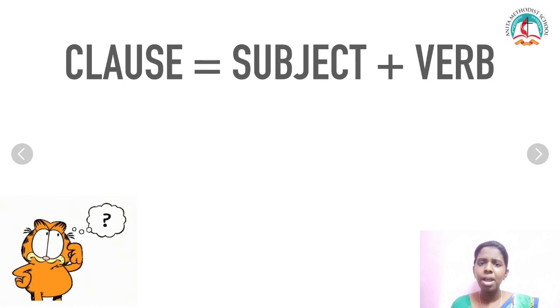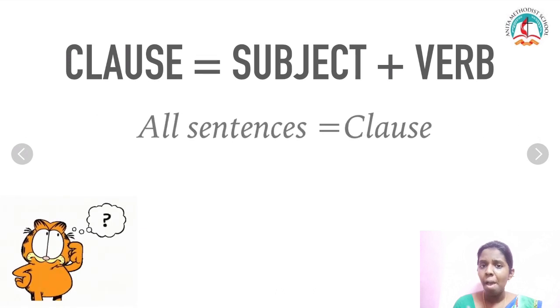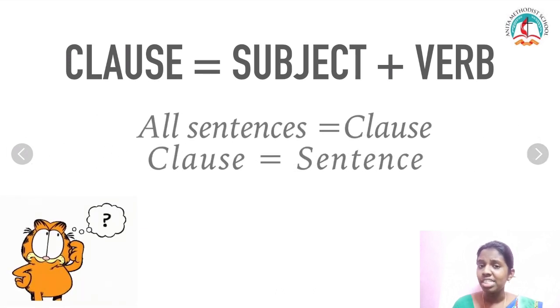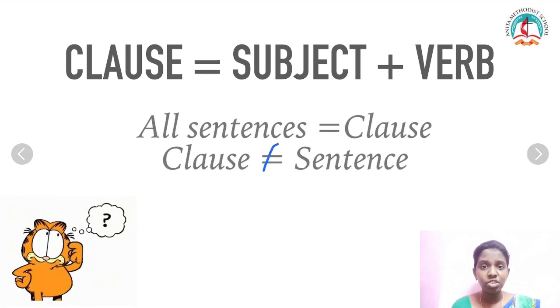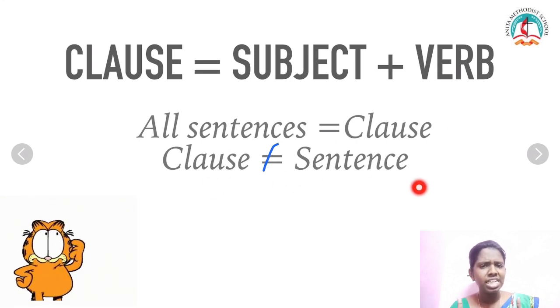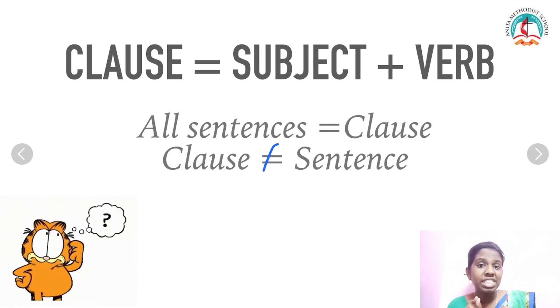Subject is the naming part and verb is the action part. These two are always present in a sentence. I can say it this way: all sentences are clauses, but not all clauses are sentences. Very simple, a clause is subject plus verb.